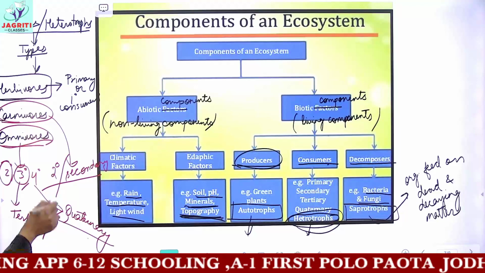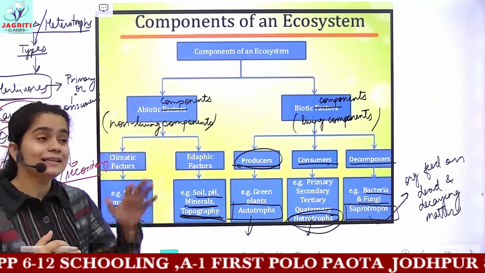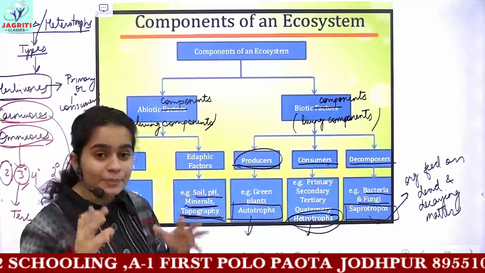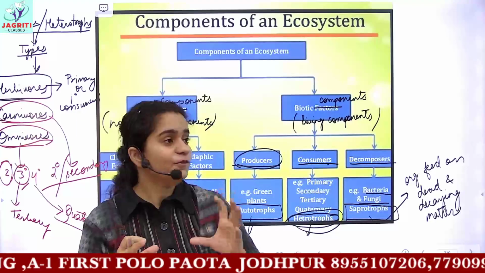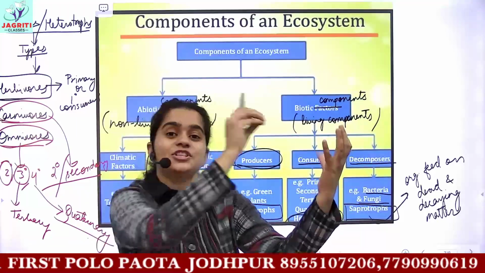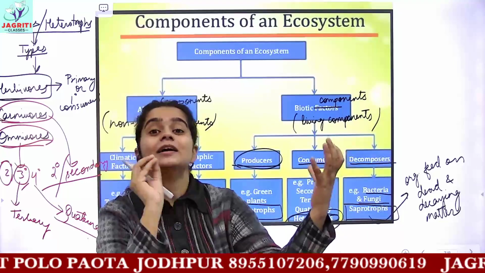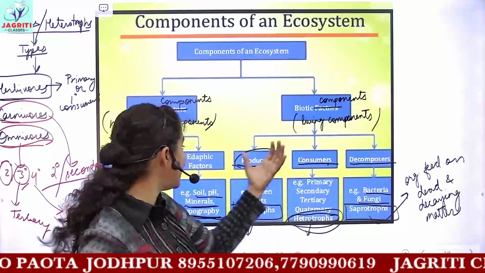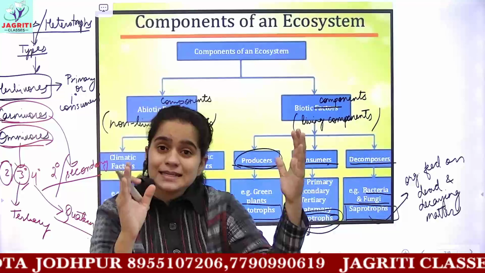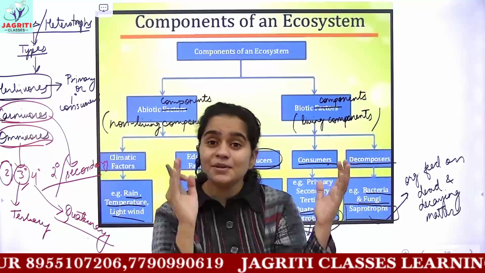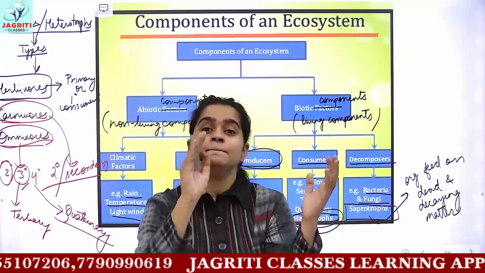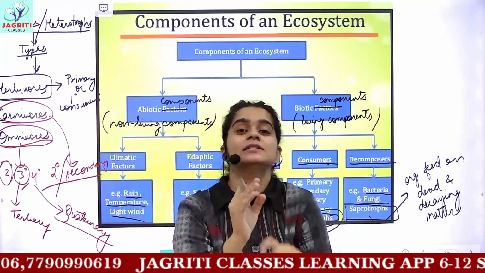So 1-degree, 2-degree are basically the levels of consumers based on the position at which they come. That is, if you have a plant, the insect which is eating the plant would be a consumer. The plant is known as the producer. The insect eating the plant would be called the primary consumer or 1-degree consumer. Then let's suppose there is a bird which is eating the insect.